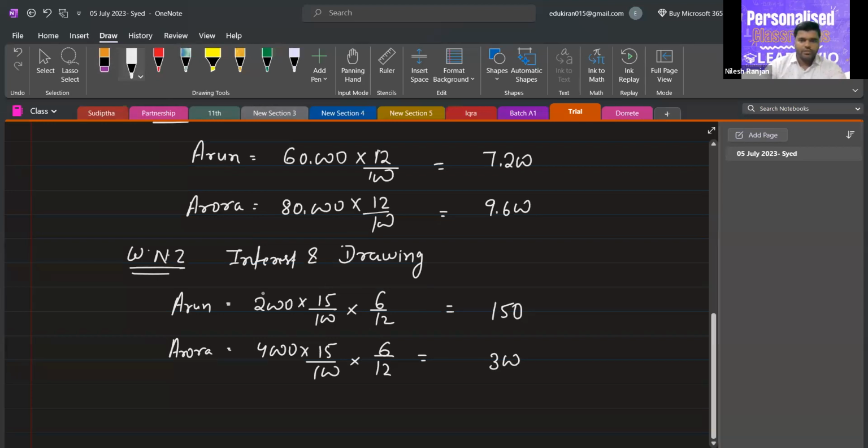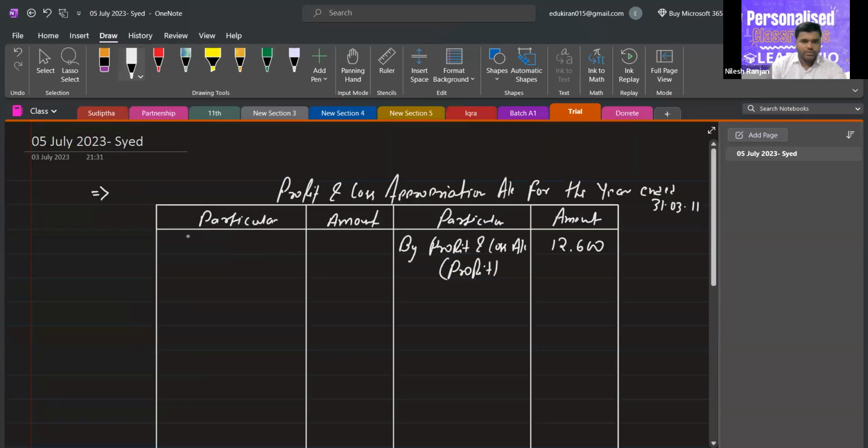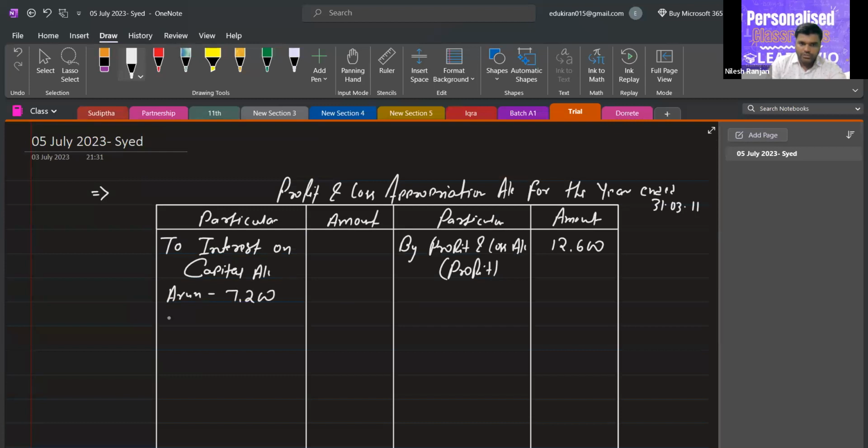So now we will write it in the account. First of all, interest on capital on the debit side. Interest on capital: Arun 7,200, Aurora 9,600. So the total is 16,800. Now there is a problem here.